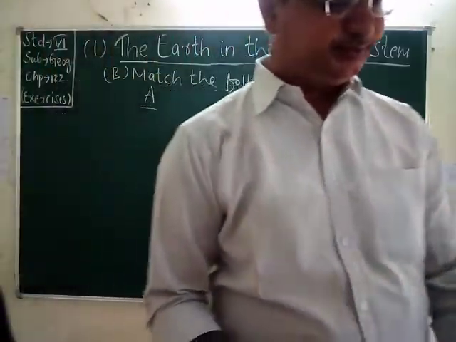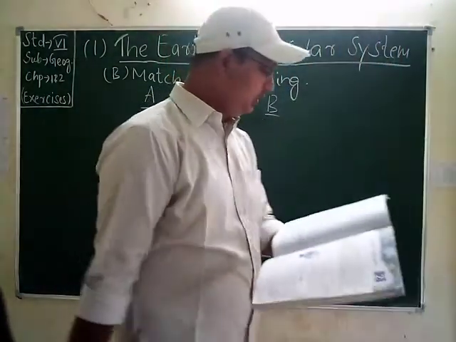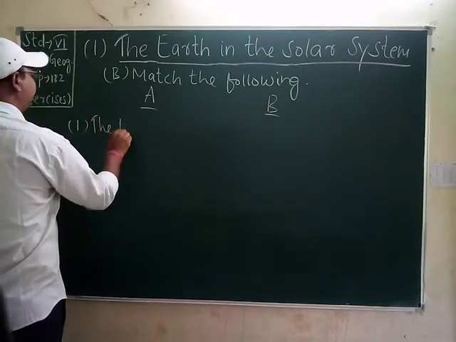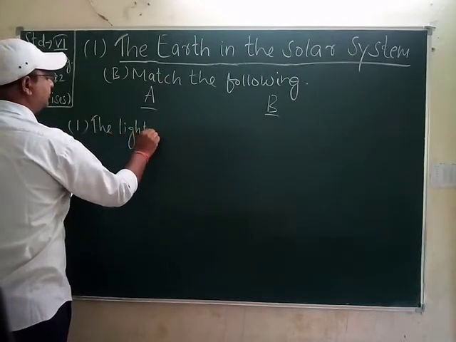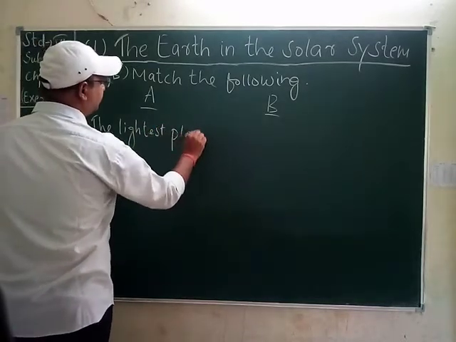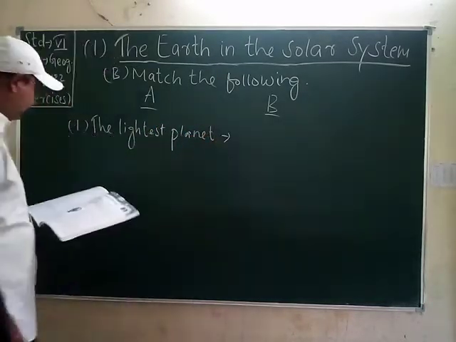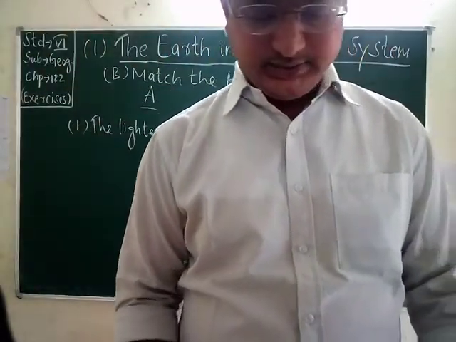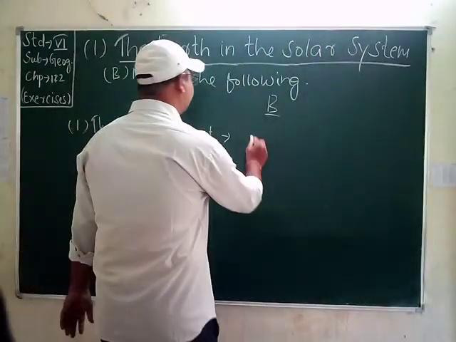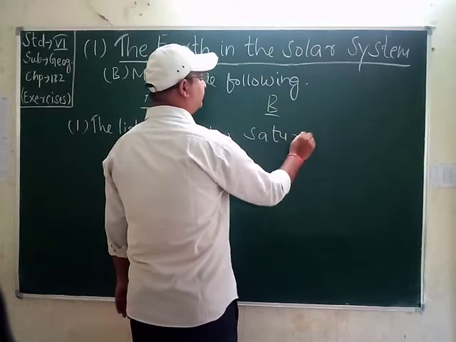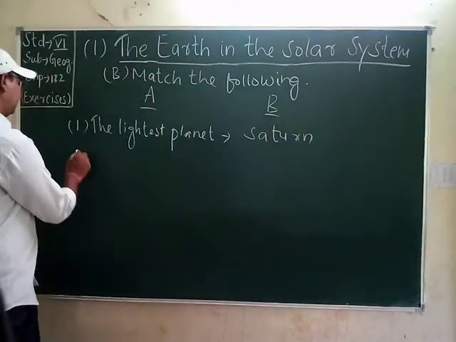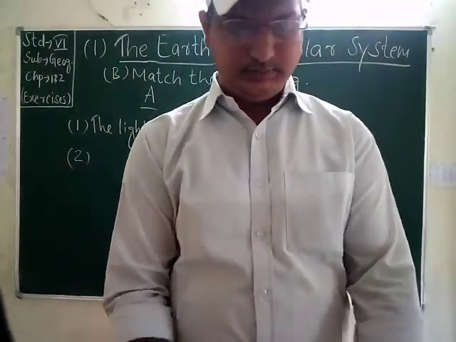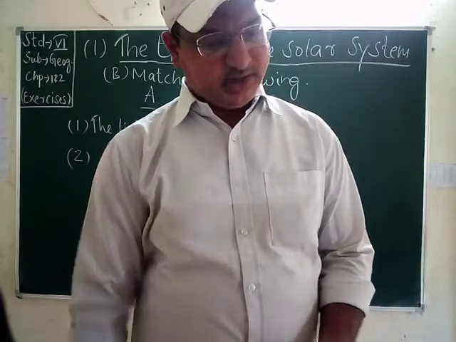The first one is, I will write here, students: the lightest planet. What will be the answer? The answer is Saturn. I am directly writing the answer. The second one: the smallest planet.